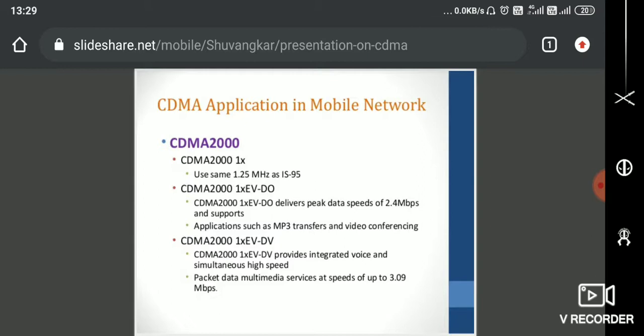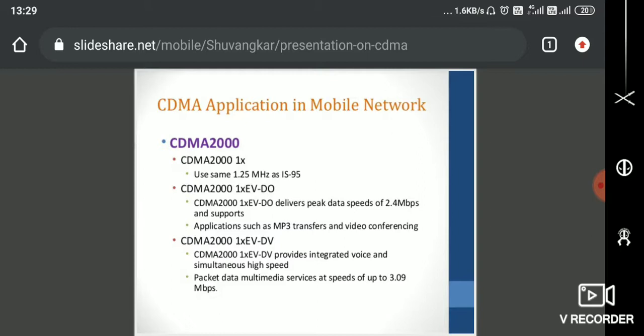CDMA 2000, I hope you will be knowing this. In India, after 2002, I guess the CDMA phones got a peak market. So we all know about CDMA phones after 2000. It uses a standard called CDMA 2000 1X, which is the first version, and it uses the same 1.25 megahertz as IS-95. There are versions of CDMA 2000, and there is a second version. In the second version, the data rate is improved up to 2.4 Mbps, and applications like MP3 transfers and video conferencing can be done.